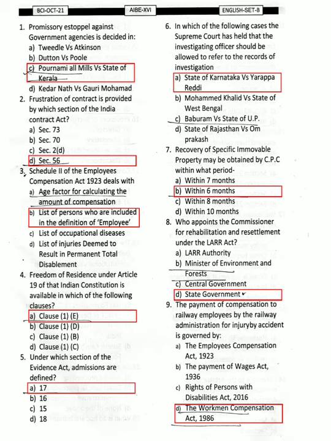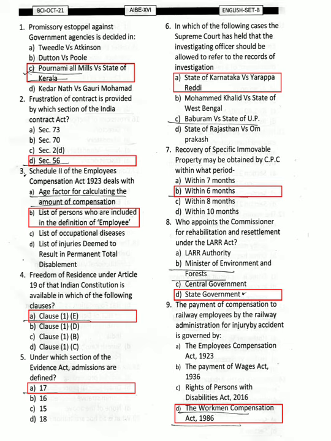Question 2. Frustration of contract is provided by which section of the Indian Contract Act? It is provided in section 56, that is option D. Question 3. Schedule 2 of the Employees Compensation Act 1923 deals with option B, list of persons who are included in the definition of employee.